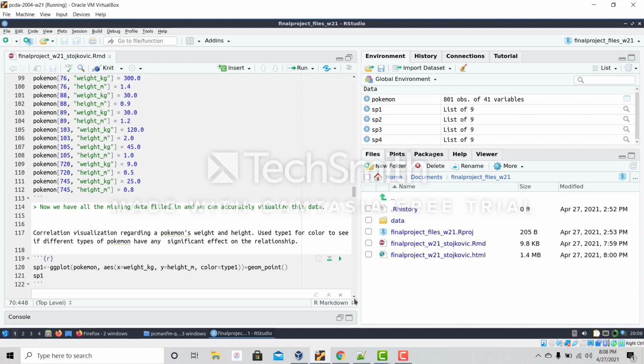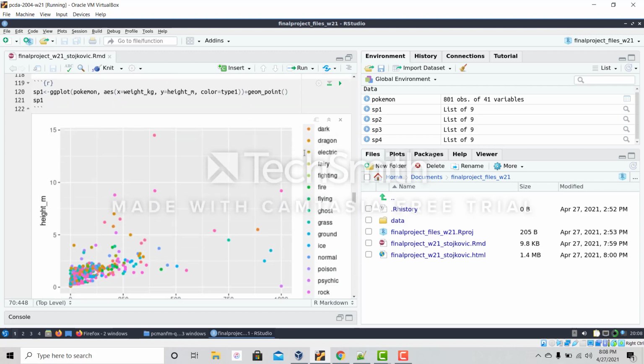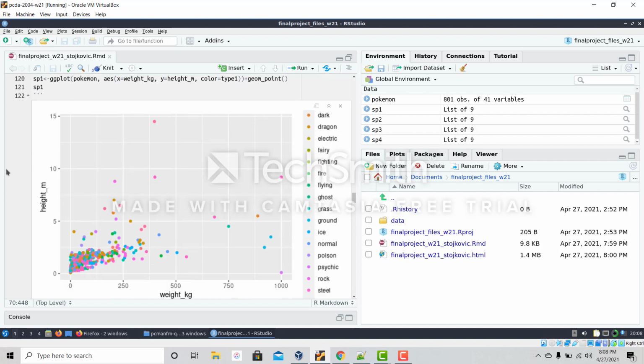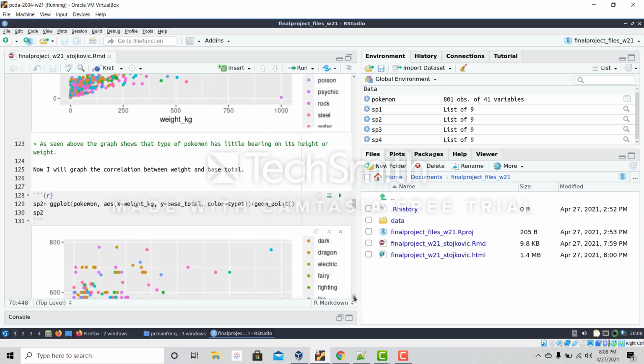So the first visualization I plotted was a scatter plot between height and weight, and I used the 18 different Pokemon types as a color. As you can see, the majority of the observations are concentrated in this area, and Pokemon type has little to no bearing on the relationship between height and weight, with a few outliers. The second scatter plot I did was to do a correlation between weight and base total.